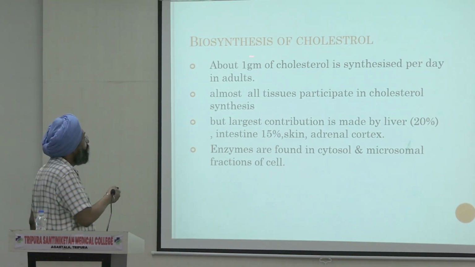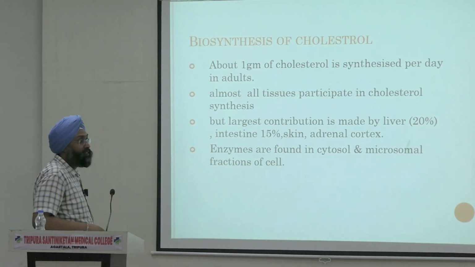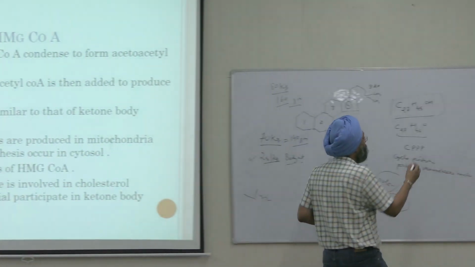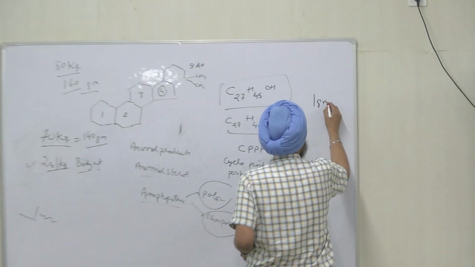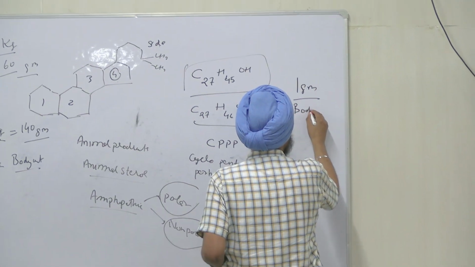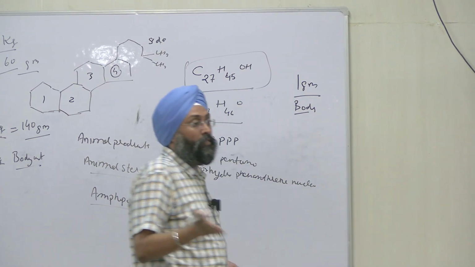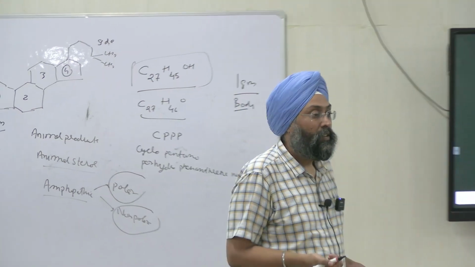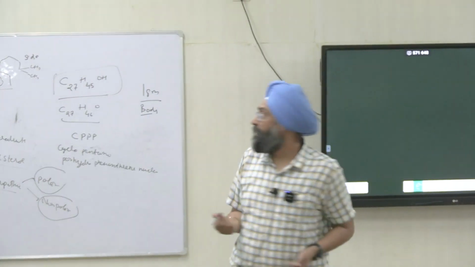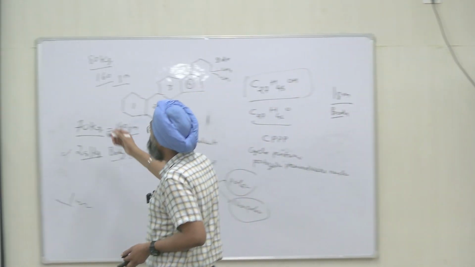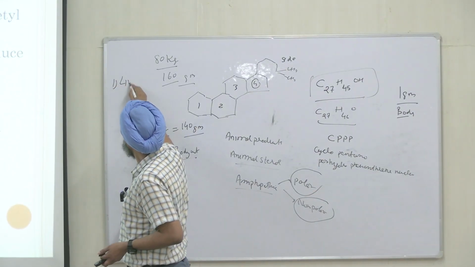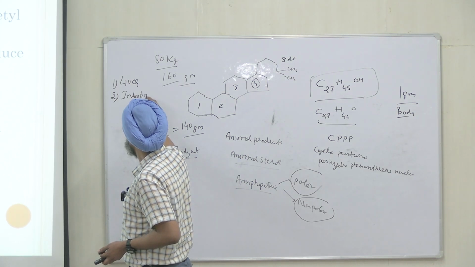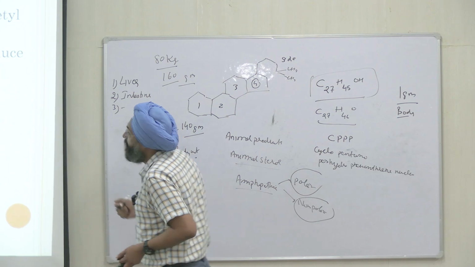I told 1 gram of cholesterol is synthesized per day in adults. Normally, 1 gram is synthesized by the body daily, right? But where is it majorly synthesized? Tell me the organ where cholesterol is synthesized. The major organ is liver. Number 1 is liver. Number 2 is intestines. Anything left?